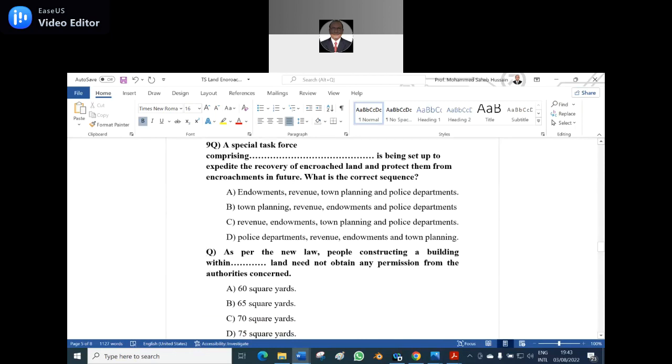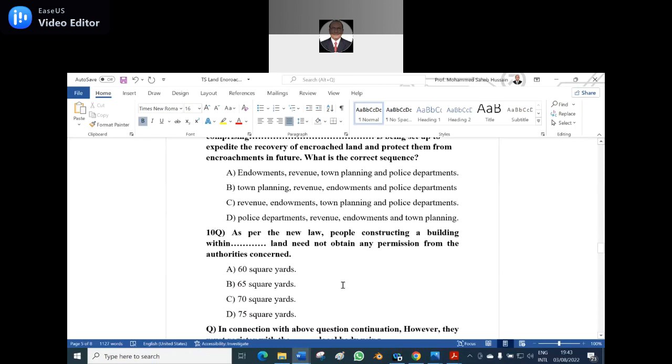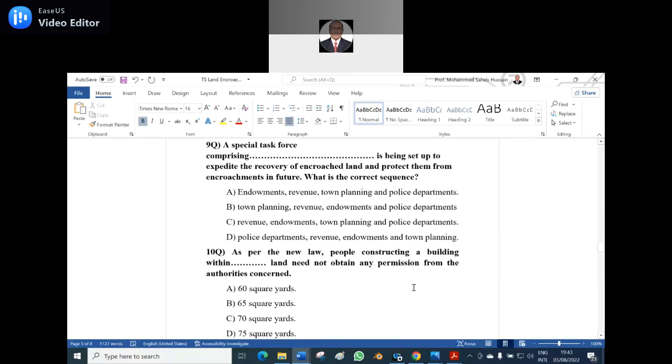Can anyone unmute and read the 10th question? As per the new law, people constructing a building within dash land need not obtain any permission from the authorities concerned. A, 60 square yards. B, 65 square yards. C, 70 square yards. D, 75 square yards.